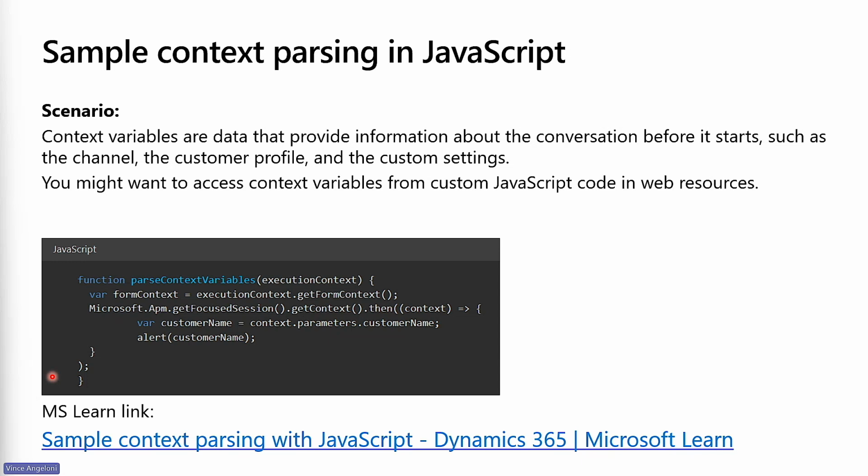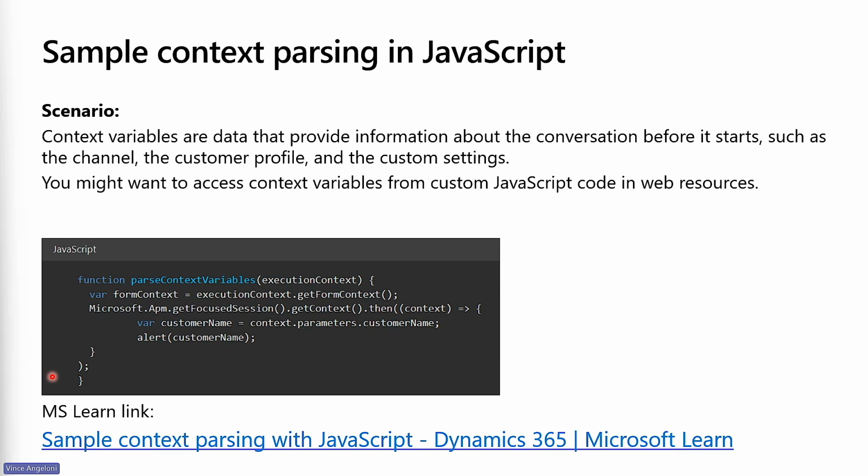We'll see this agent script and macro later in the presentation. Additionally, you might want to access context variables from custom JavaScript code, for example, in a web resource that is located in a conversation form, or you would implement custom logic based on context variables.